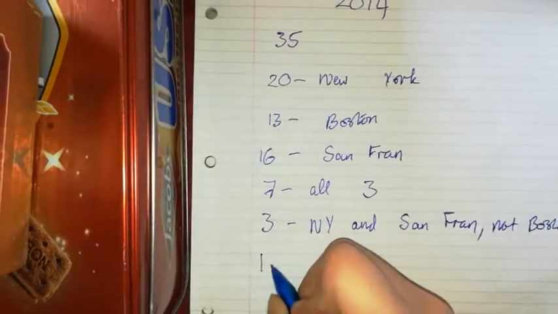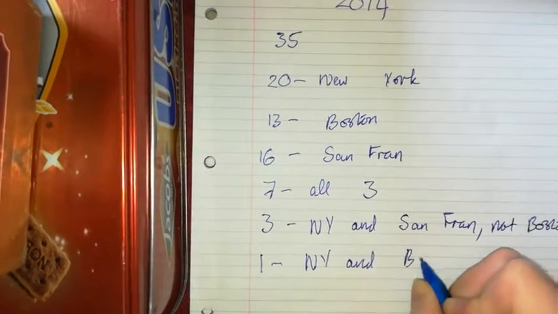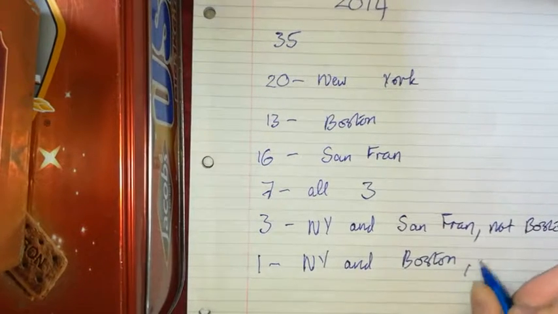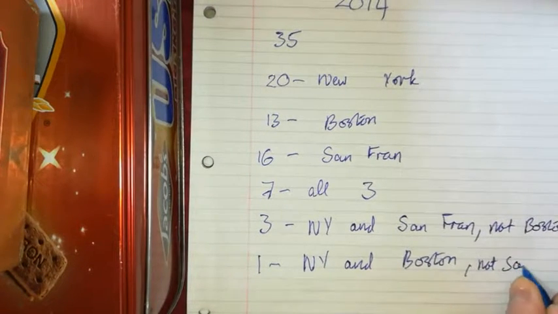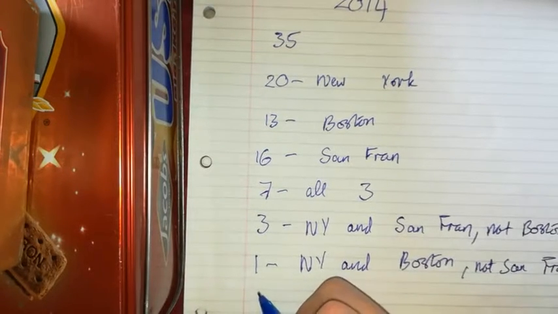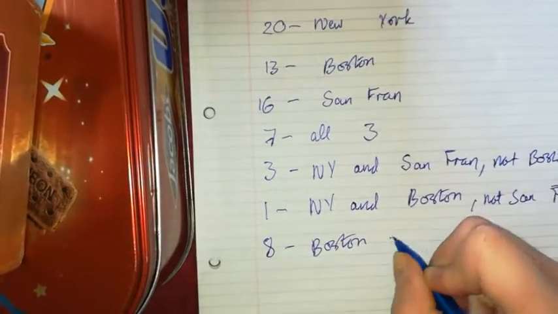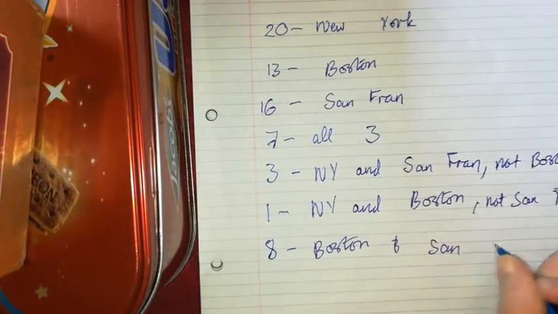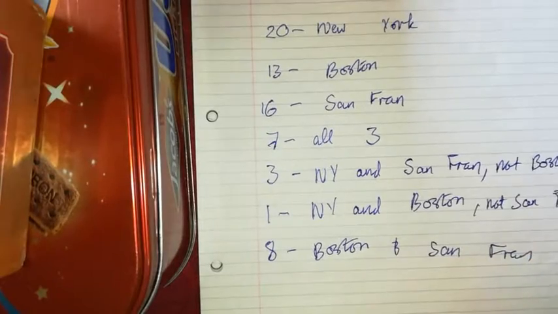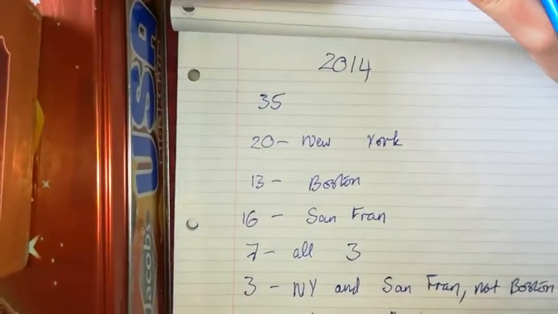And then 1 had been to both New York and Boston, not San Fran. And then 8 had been to Boston and San Fran. Then we're asked to display this information on a Venn diagram.